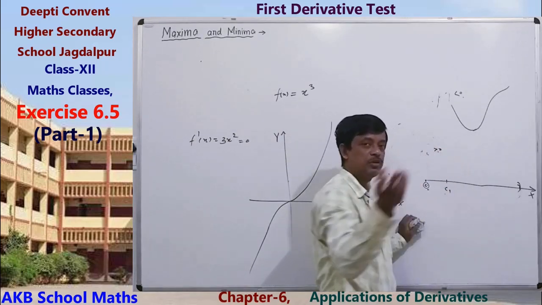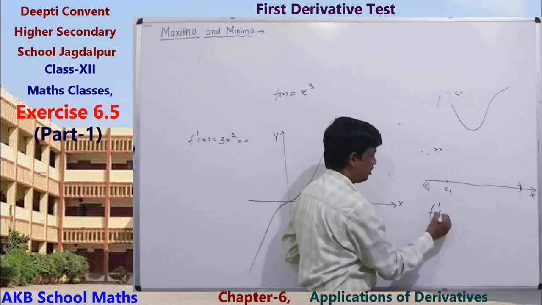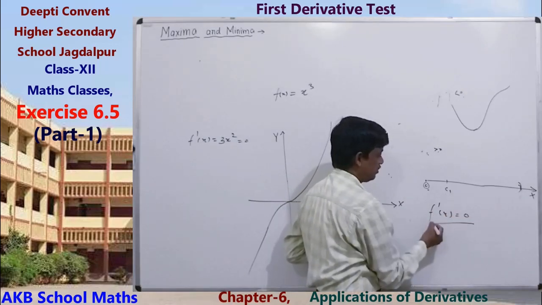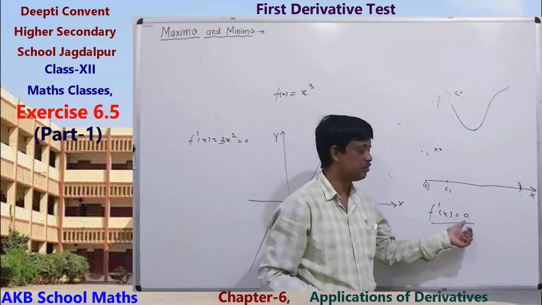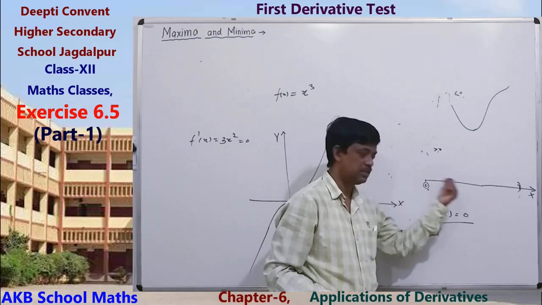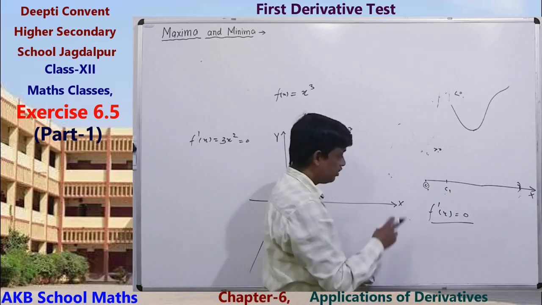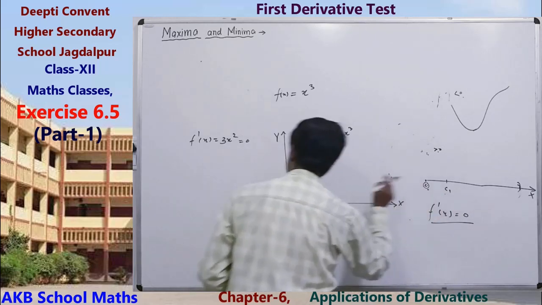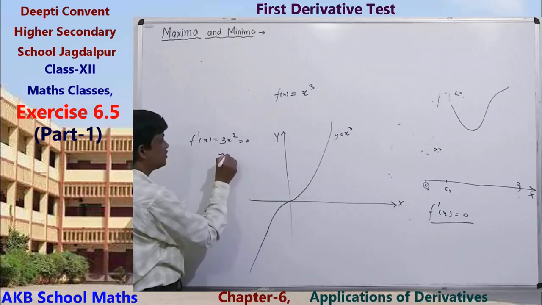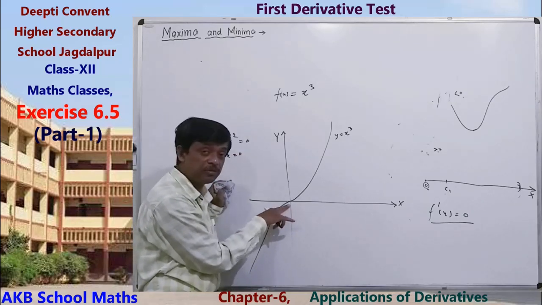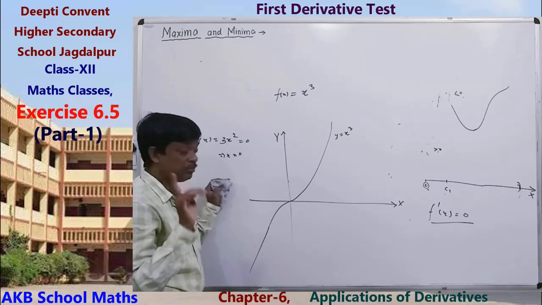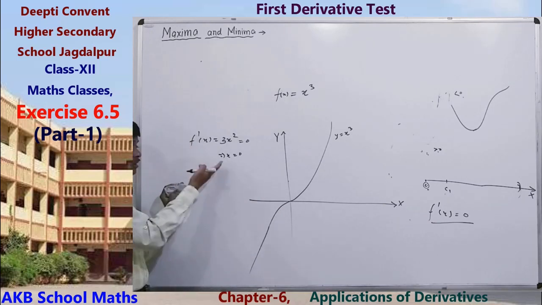And taking f dash x equals 0, for finding critical points, because if function has a maximum or minimum value, then derivative is equal to 0 at that point. So by taking this we get x equal to 0. That is, x equal to 0 may be point of maximum or minimum. But we have to test whether it is point of maximum or minimum.